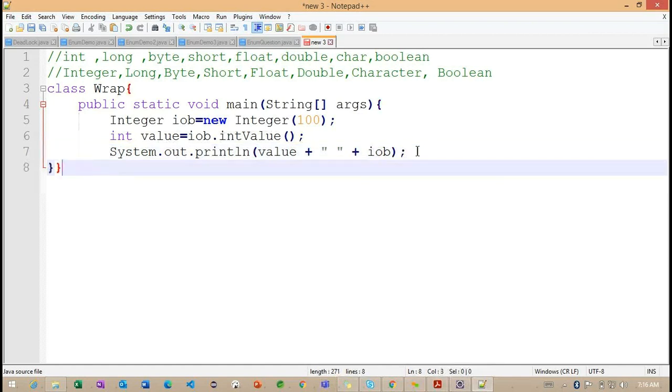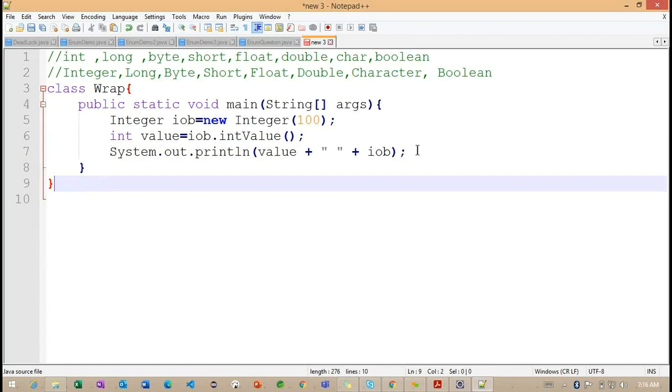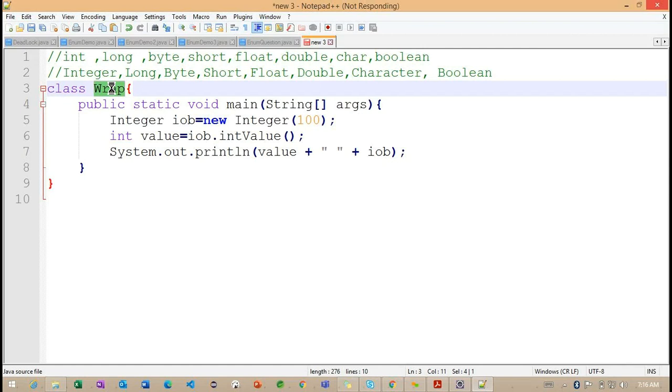Getting the point. If you observe, I am trying to print value as well as IOB. I want to save this class as Wrap.